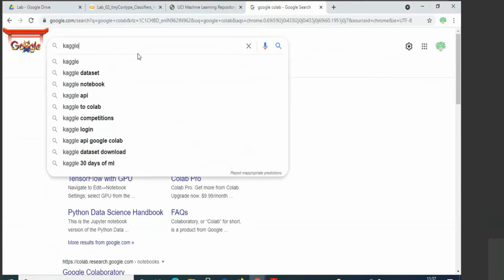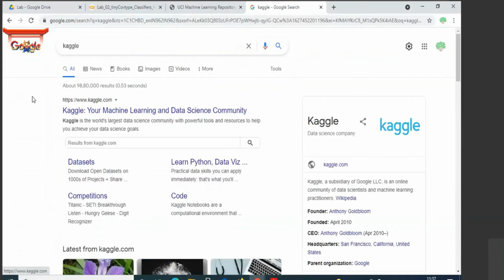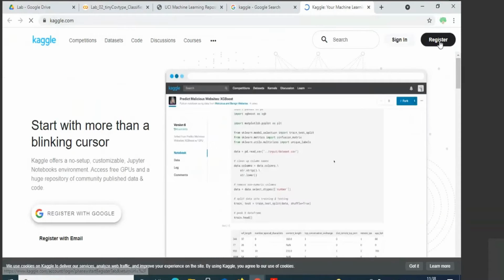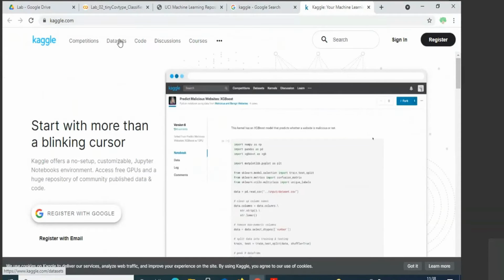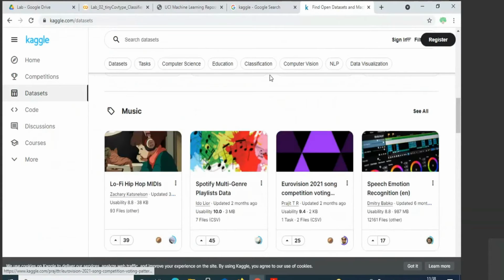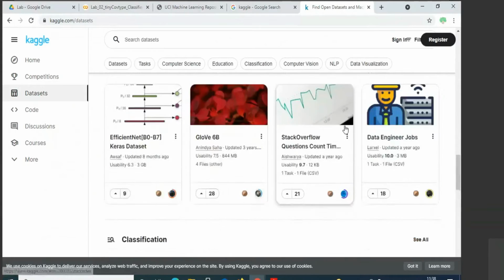So you can just search for Kaggle. So it will open up. This is the online community for machine learning. So you can go inside, you can make a free registration. So you can sign in or register. And you can also search for data sets here. So there are a lot of data sets available here. So these are also grouped for computer vision, NLP and data visualization and so forth.